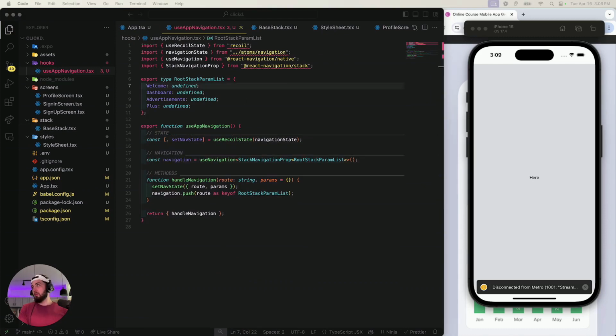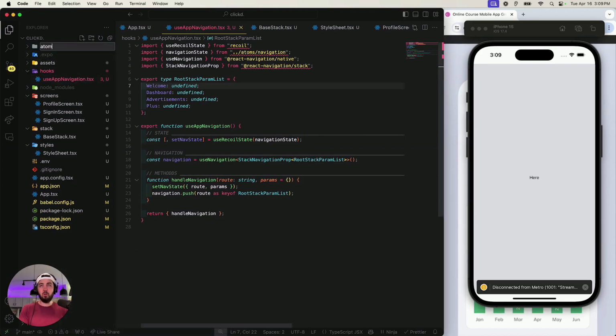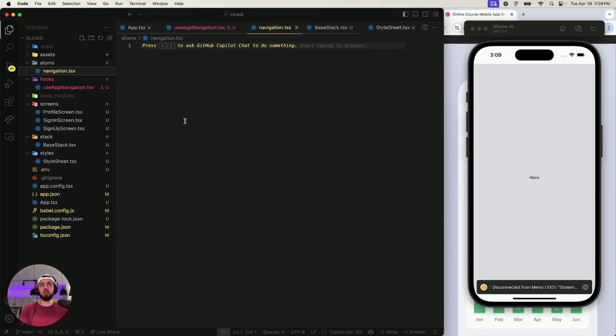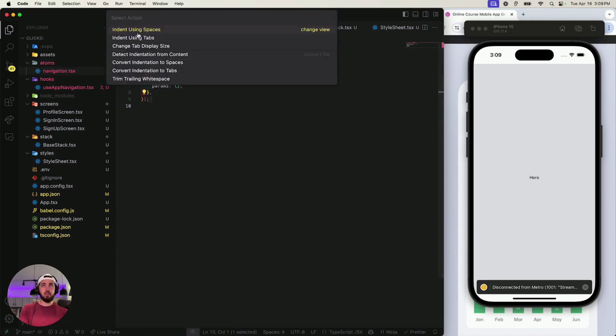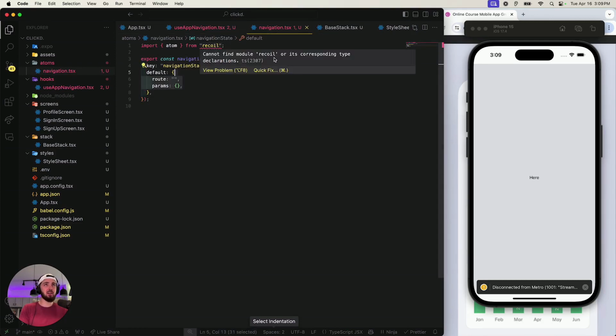Let's see. But if not, I'm lucky to have this project here, so I could pull in a bunch of material to help expedite the process, which helps a lot. So let's see, profile, navigation, boom, here we are. Okay, so it looks like we are going to pop into Recoil for state management. I really love Recoil, by the way. It's powerful. It's something you can use for TSX for state management instead of using Redux. Redux is so bad. It's not good.